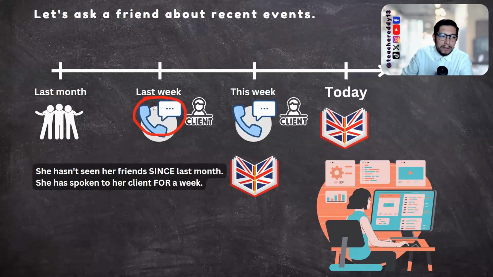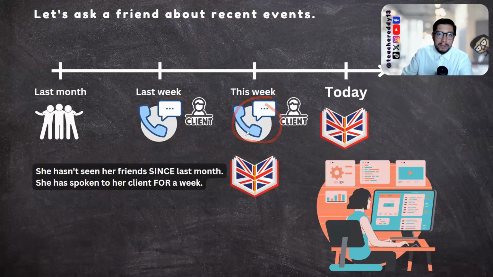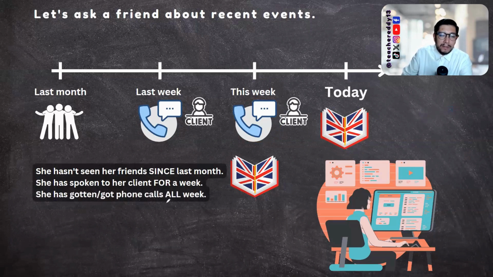What about phone calls? She talks to her client by phone. So in this case, did she get phone calls last week? And this week, does she still get phone calls? Yes. So we can say that she has gotten phone calls all week, or she has got phone calls all week. Remember that these are two possible past participles for the same verb, gotten or got.